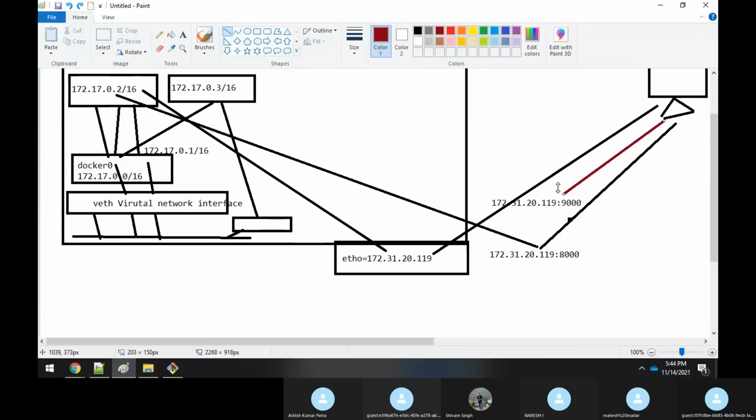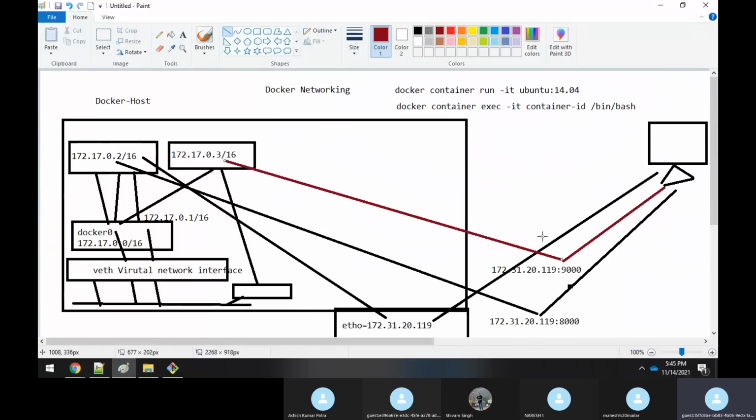So here you are pointing to this container IP address. It means that whenever this machine is hitting the IP address with the port number 9000, you are redirecting it to this container. It means you have done the port mapping to this IP address. This we know very well, right? From day one, we have been learning this. This is nothing but port mapping. With the help of port mapping, you are able to communicate from your outside machine to inside a container which is running in a Docker host machine. Correct. So this is how it is, sir.